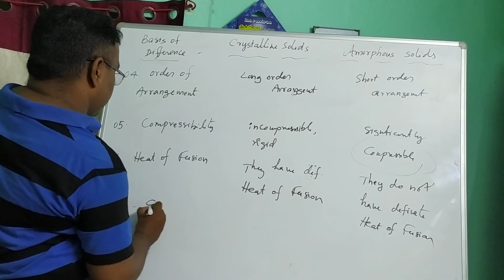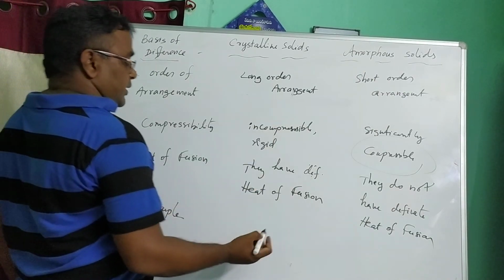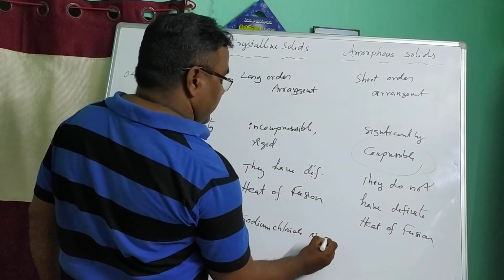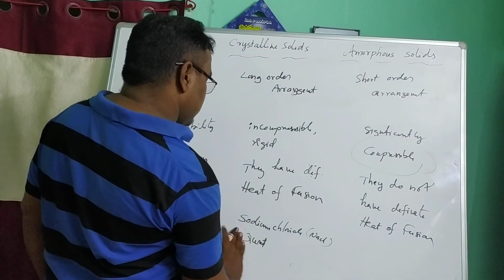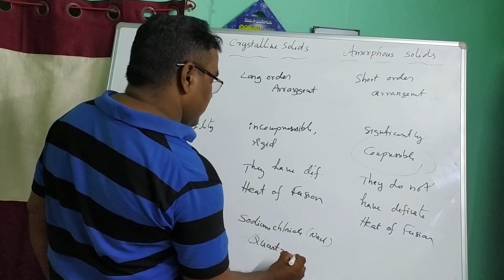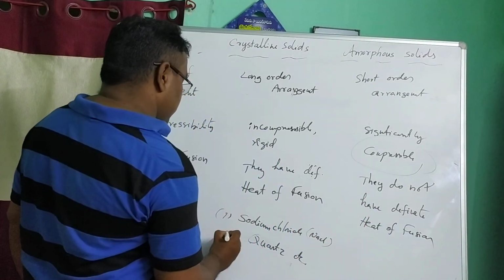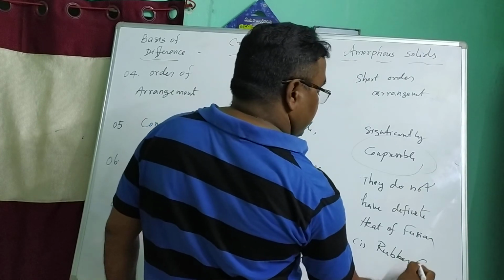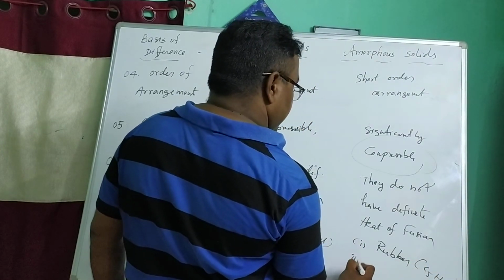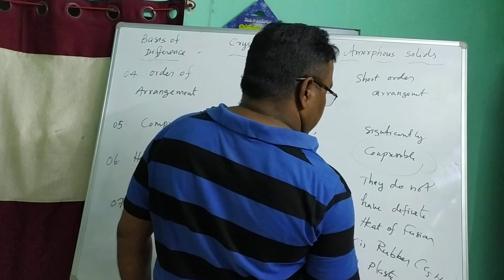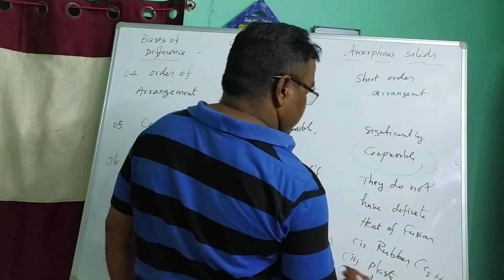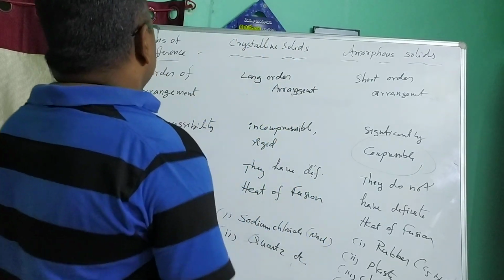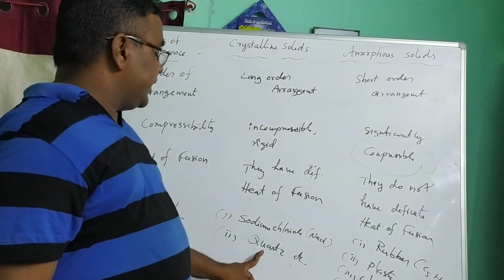The 7th one is example. For crystalline solids: sodium chloride, NaCl, and second, quartz, etc. For amorphous solids, examples: first, rubber, a polymer, C5H8; second, plastic; third, glass; fourth, wood, etc. So some examples for crystalline solids are sodium chloride and quartz.